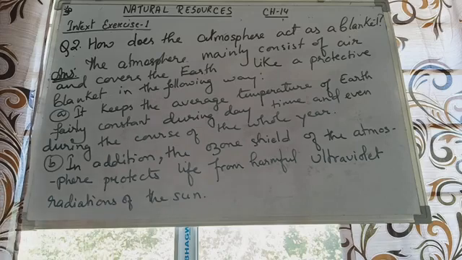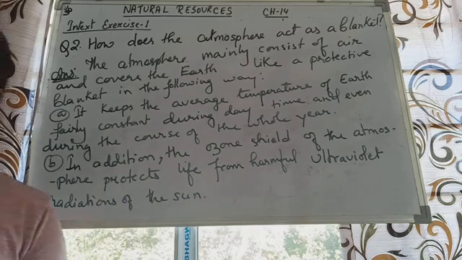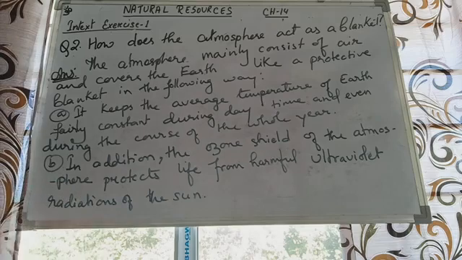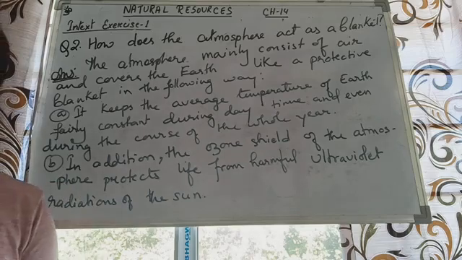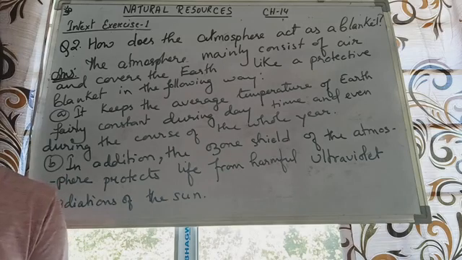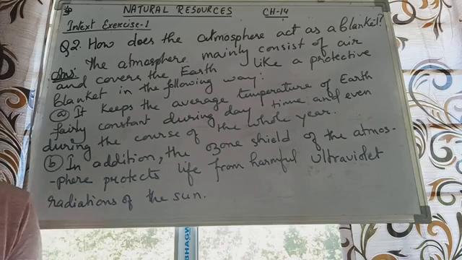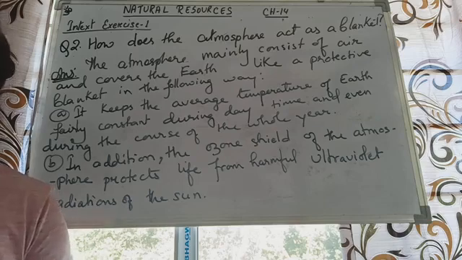Now the next one. In the atmosphere we have a layer called the ozone layer, and that layer is very important, because if it was not there in the atmosphere, no human beings would be living over here. And even if we were living here, we would have so many different kinds of diseases, mostly skin diseases and cancer. Why?